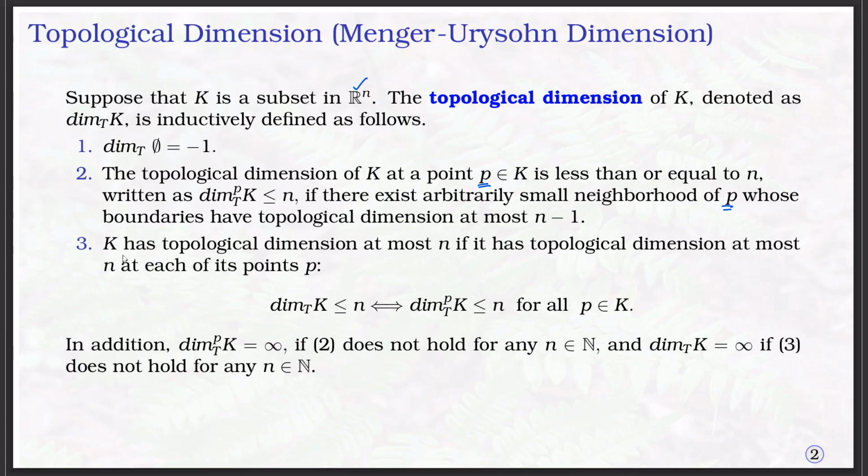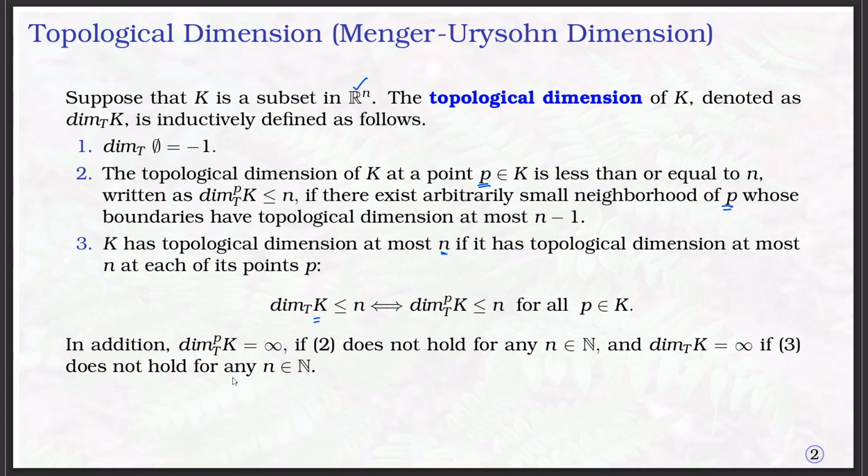Third, K has topological dimension at most n if it has topological dimension at most n at each of its points P. That means the topological dimension of K at each point is less than or equal to n for all P belonging to K.